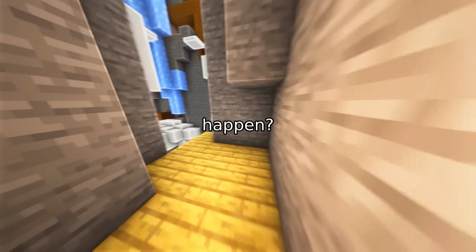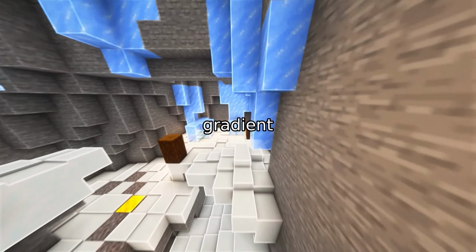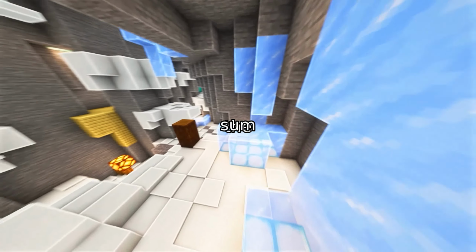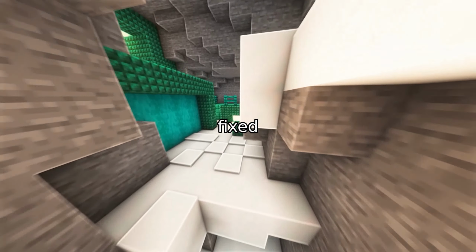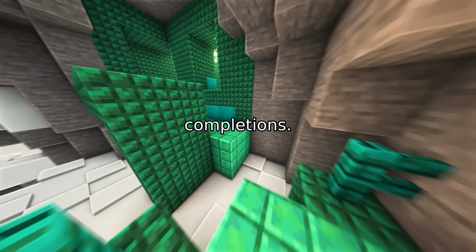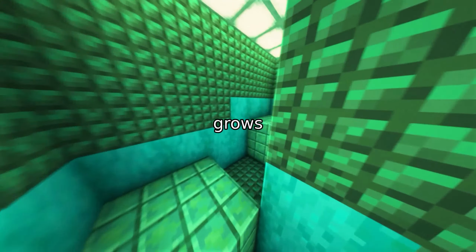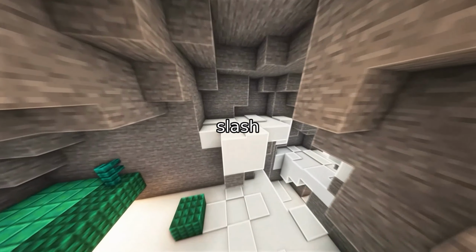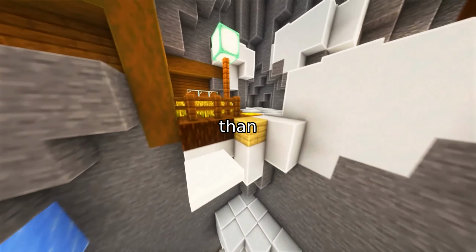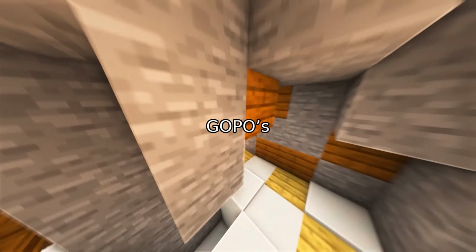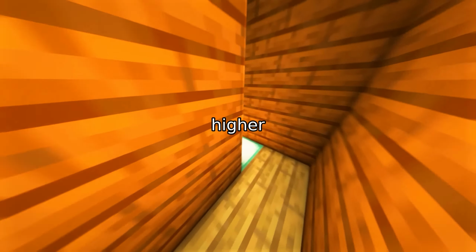Why does this happen? Mathematically, the variance of the gradient update in GOPO is driven by the sum of squared advantages. For GRPO, the z-score advantages have a fixed sum of squares equal to G, the number of completions. But for GOPO, that sum grows with G. Specifically, it's 4G plus 1/3, G1. For small G, say 4 or 5, this is much larger than 1. So even though GOPO's advantages are bounded, their magnitude is higher on average.